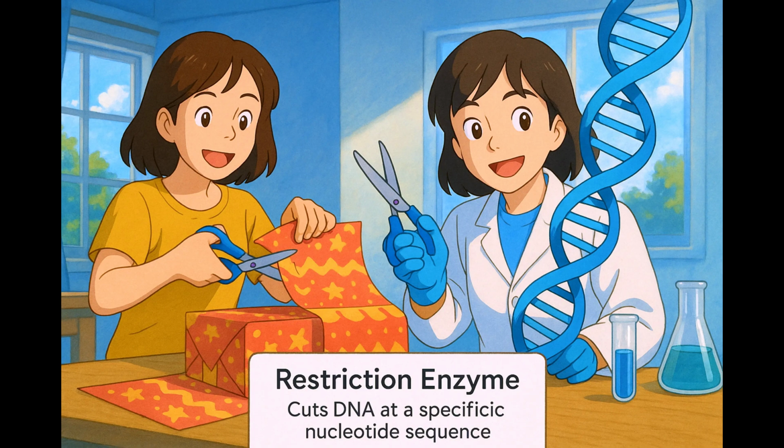In this analogy, the wrapping paper is like the DNA strand. The specific line or pattern is akin to the nucleotide sequence, and your scissors represent the restriction enzyme, emphasizing how both processes rely on precise identification to achieve the desired result.